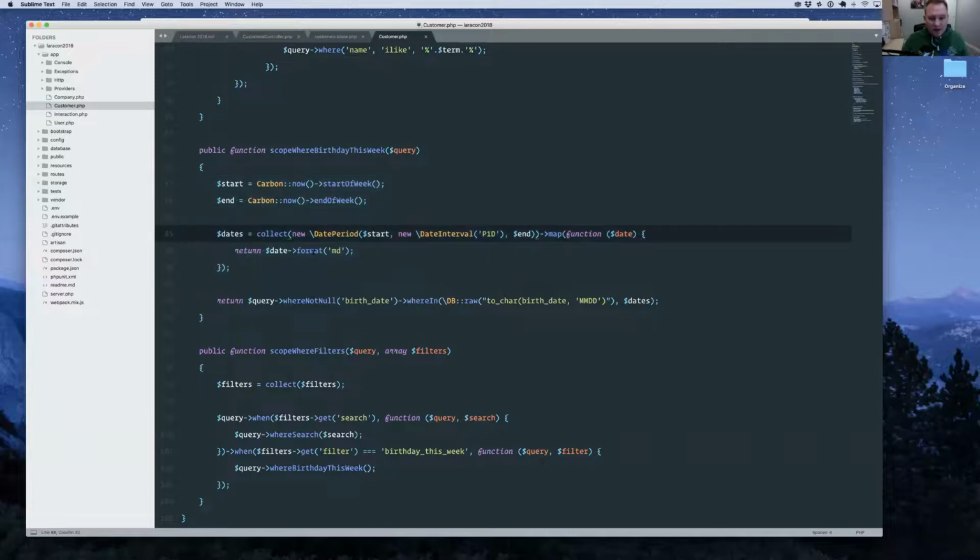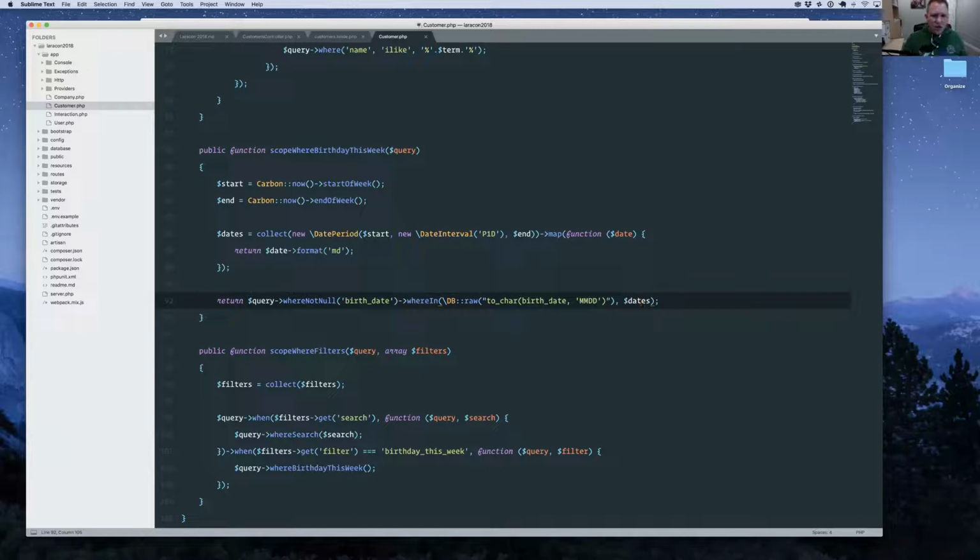Now, in reality, you probably could generate this series of dates in Postgres, but that's way above my pay grade with Postgres. So to me, this is a really nice way of going about it. And it's really fast, right? Because we do this once, we have this data prepared, and we now pass it down to the database, which doesn't care what those dates are. It just knows it's got to do basically a string comparison to find all the people with that date.